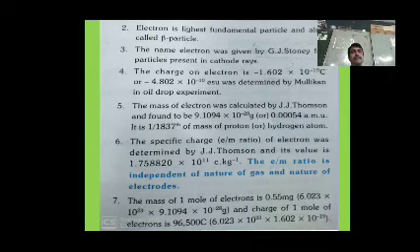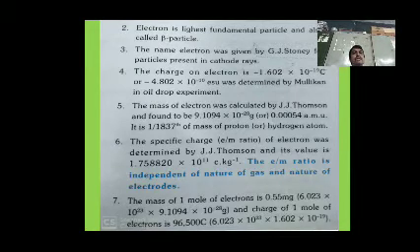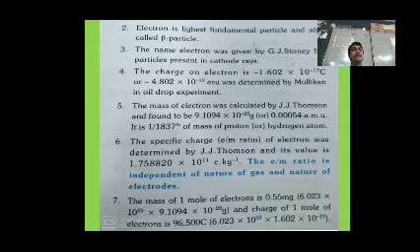The specific charge, e by m ratio, of the electron was determined by J.J. Thomson, and its value is 1.758820 into 10 to the power of 11 coulombs per kilogram. The specific charge ratio is independent of the nature of the gas and the nature of the electron.